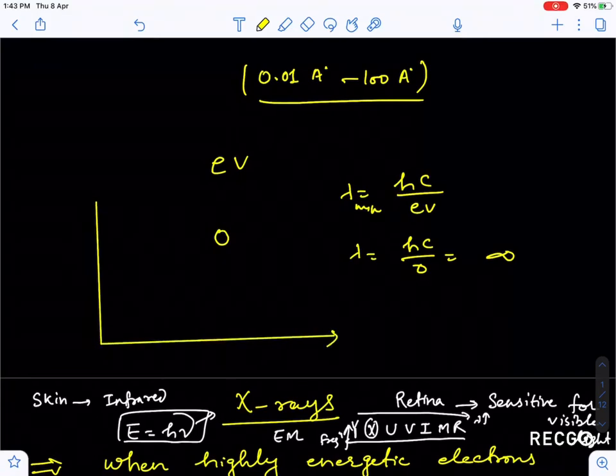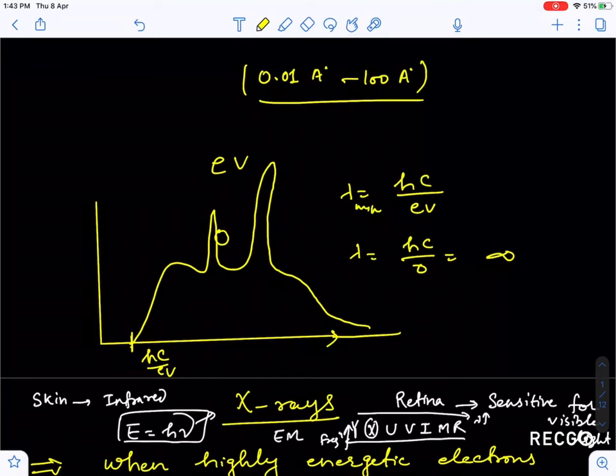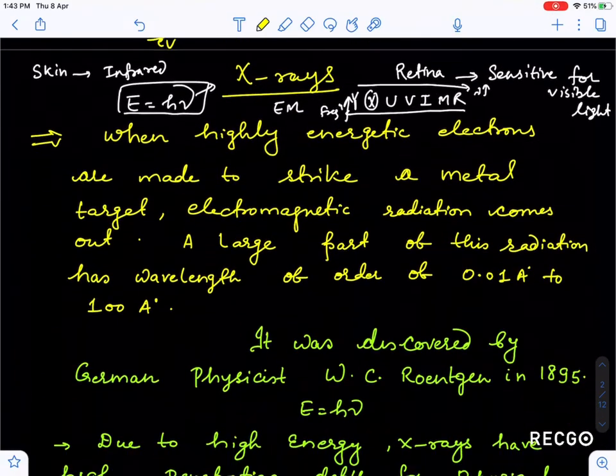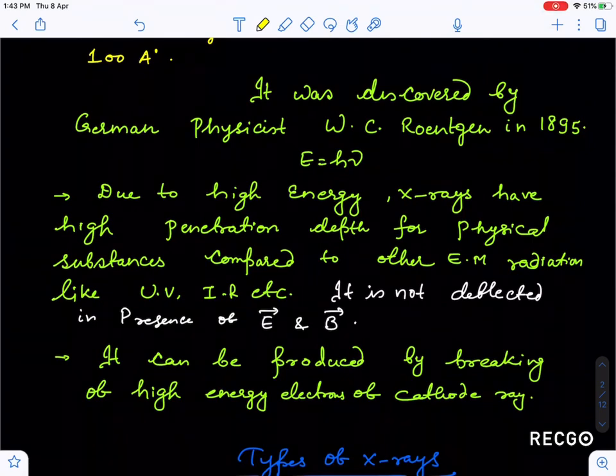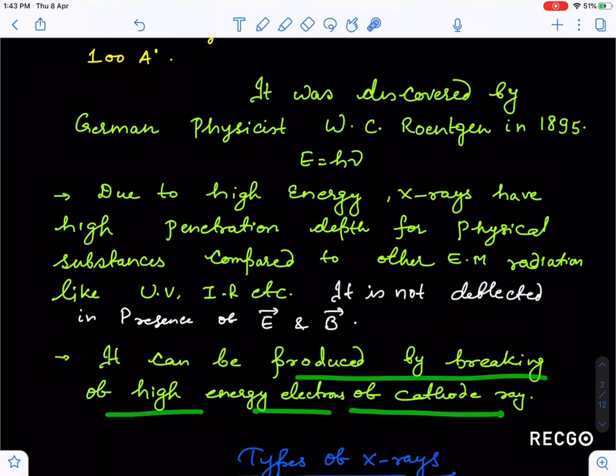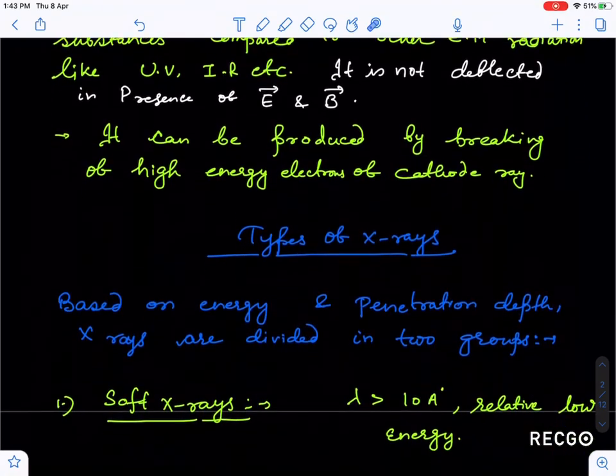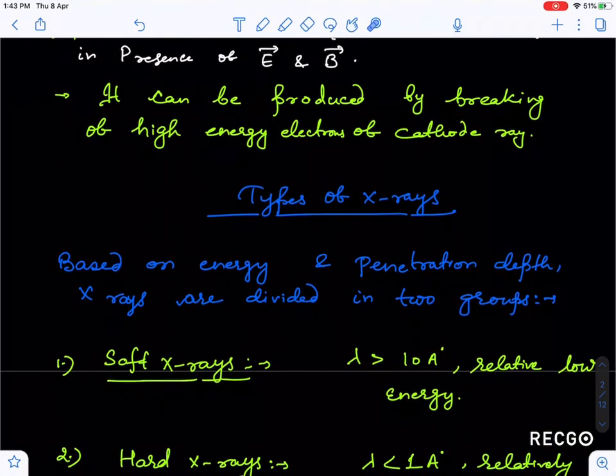We will see this spectrum when I tell you the graph. The spectrum will look like this, and I will discuss it when I discuss the graph. So this is the cutoff wavelength, which is hc by eV, and the spectrum goes up to infinity. That is why I have written here that it can be produced by braking of highly energetic electrons of cathode ray.